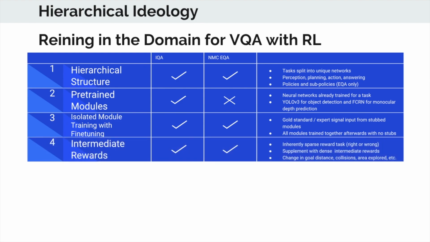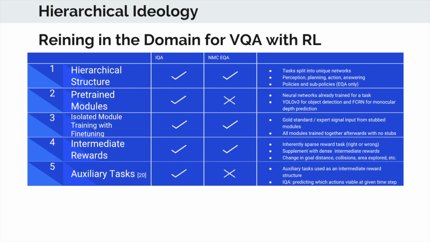So next, these visual question answering tasks in general have a sparse reward structure. For instance, the reward comes from, did you answer the question right or wrong? So in order to combat that sparse reward structure, intermediate rewards are often placed within the environment as well for the agent. For instance, progress towards the goal and the percentage exploration of the environment can be positive rewards, and a negative reward might include collision or time spent in general trying to answer the question.